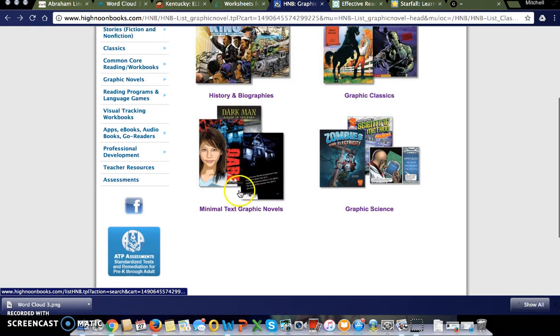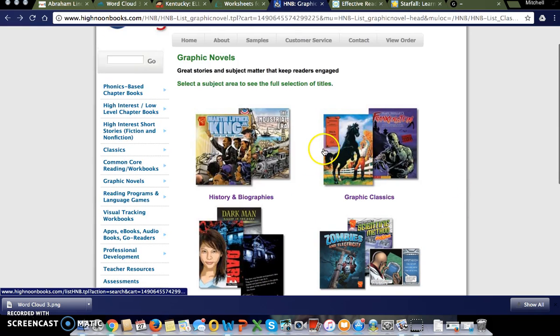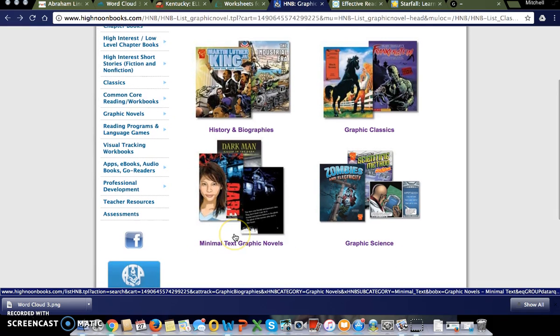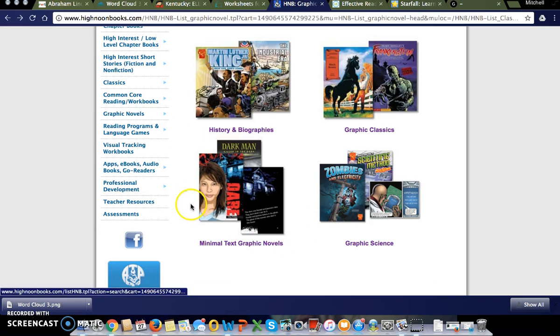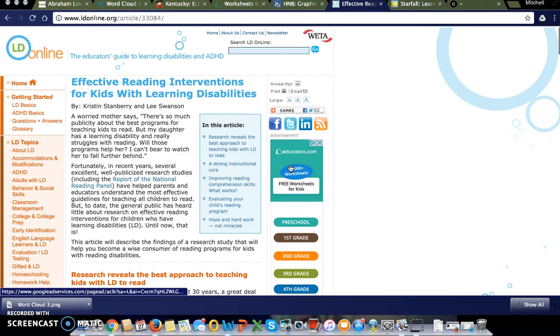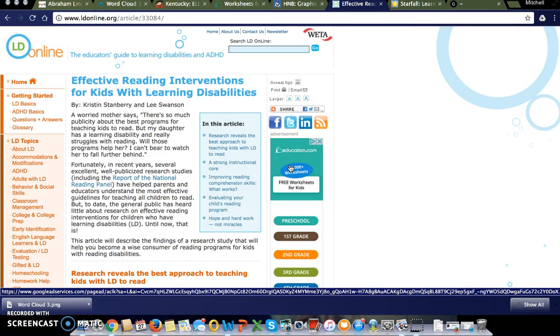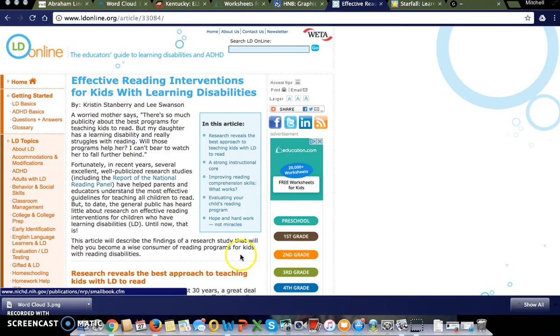Graphic science, minimal text, different things like that. So this is great for students who may not be at the highest reading comprehension or reading fluency level. You go to minimal text graphic novels, so if they have a whole lot of, there's more pictures than there is text in the book. So over here, effective reading interventions for kids with learning disabilities.